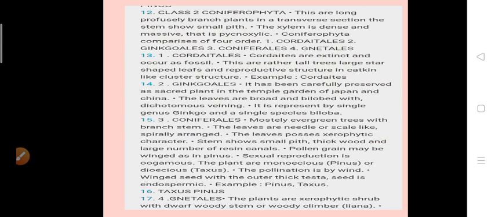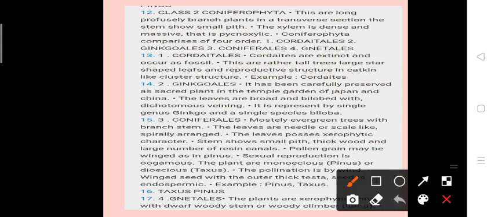The Coniferophyta class consists of four orders. They are Cordaitales, second is Ginkgoales, third is Coniferales, and fourth one is Gnetales.